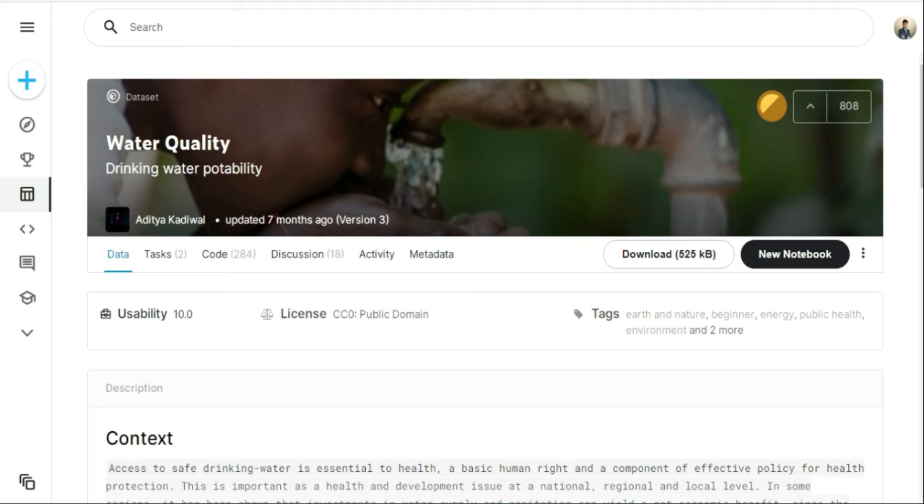This picture is taken from Kaggle. Kaggle is an open source platform for data scientists and machine learning, wherein each user can upload a dataset, download a dataset, and use their notebook. So this dataset is called water quality, drinking water potability. Thanks to Aditya Khadiwal for uploading this dataset. The dataset is about 525 KB in size.